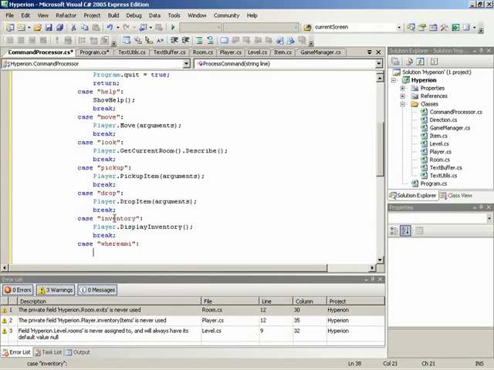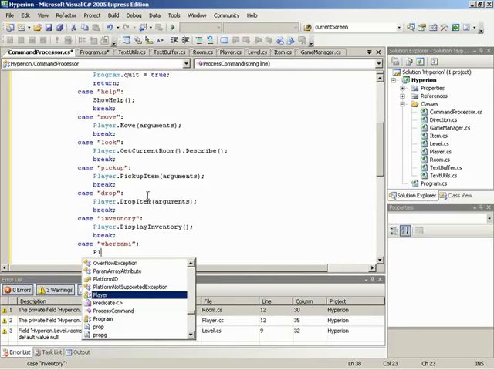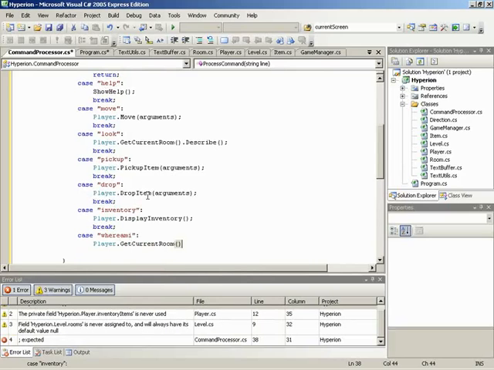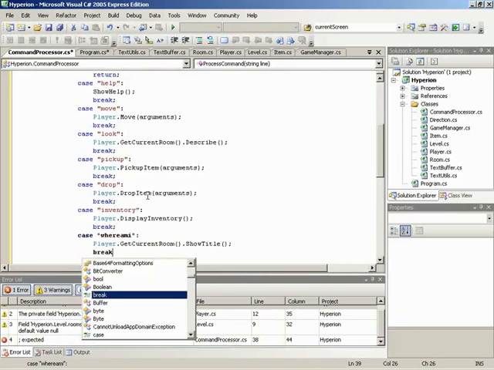And in this case, we need to get the room again, just like we did for describe, only this time we need to have it show only the title of the room. So we'll ask the player what its current room is. So we'll tell it to get its current room, and once we have that room, we can tell that room to show its title. And again, we'll break after that.